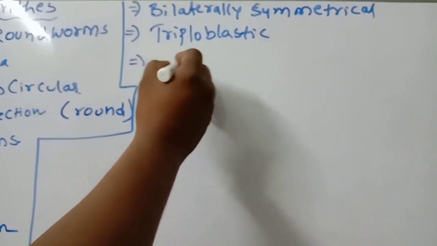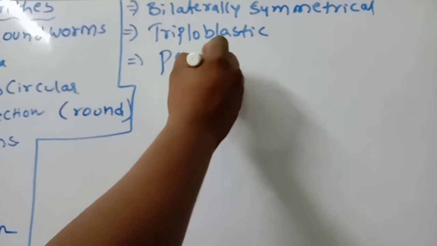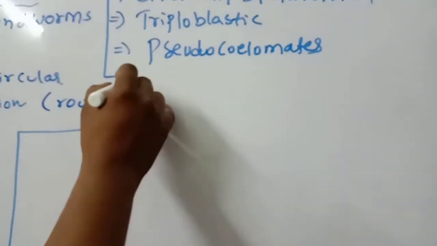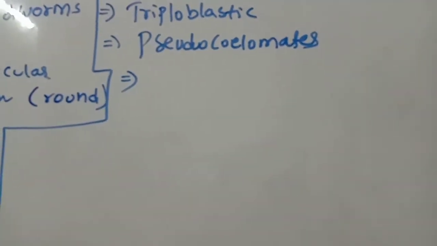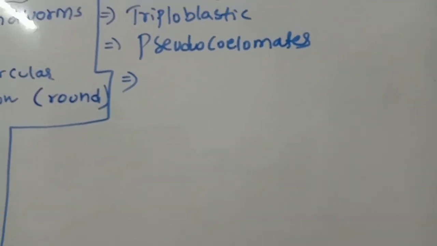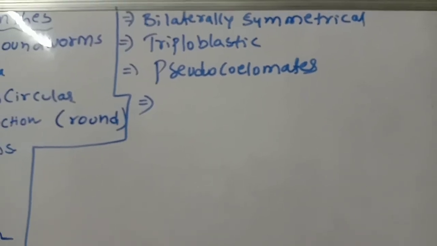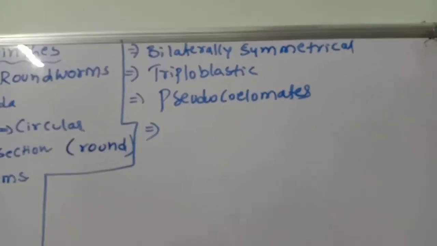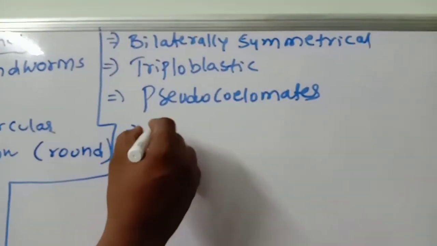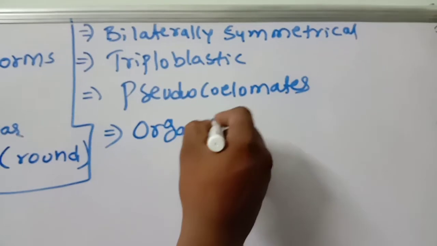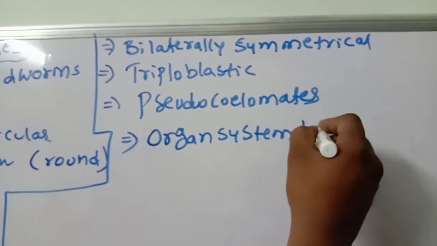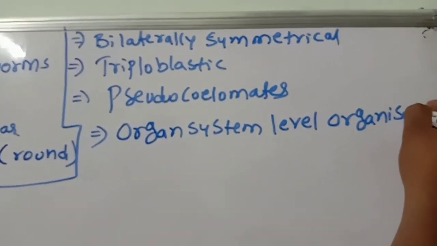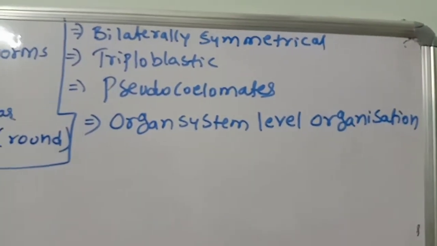Next, they are pseudocoelomates. This point you should remember. It means they don't have a developed coelom; only scattered pouches of mesoderm are there. That's why they are called pseudocoelomates. Next, organ system level of organization is present.